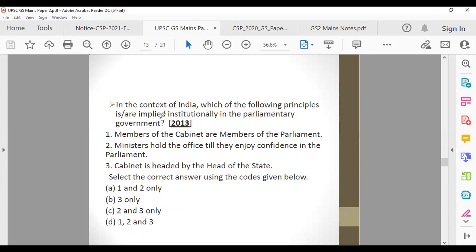Which of the following principles are implied institutionally in parliamentary form of government? Members of cabinet are members of parliament. Yes, that is true. The members of cabinet are members of parliament. They have to be, right? Now what happens in these kinds of questions: if you are not sure about any statement, don't eliminate that statement. Keep it in the loop.